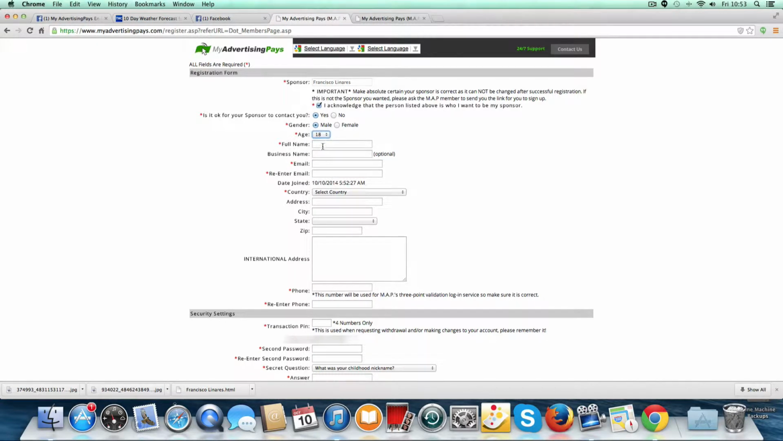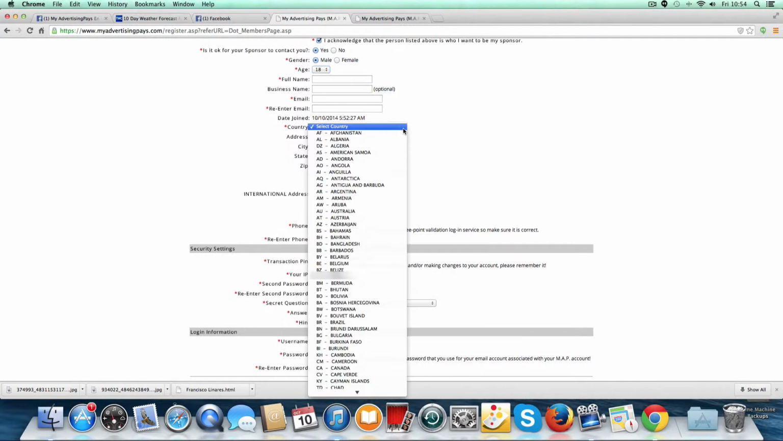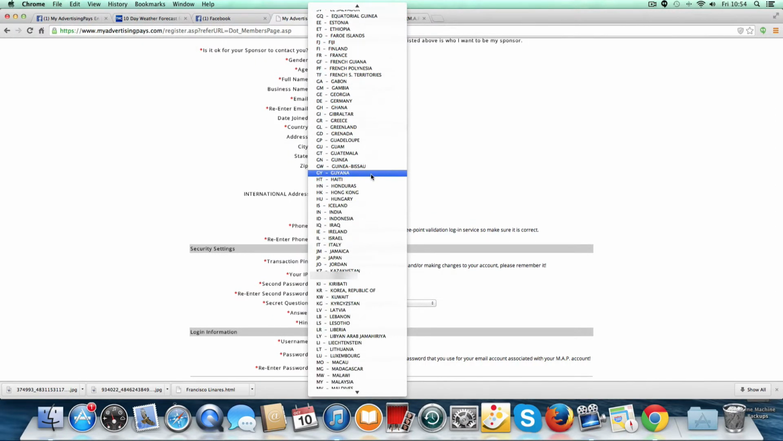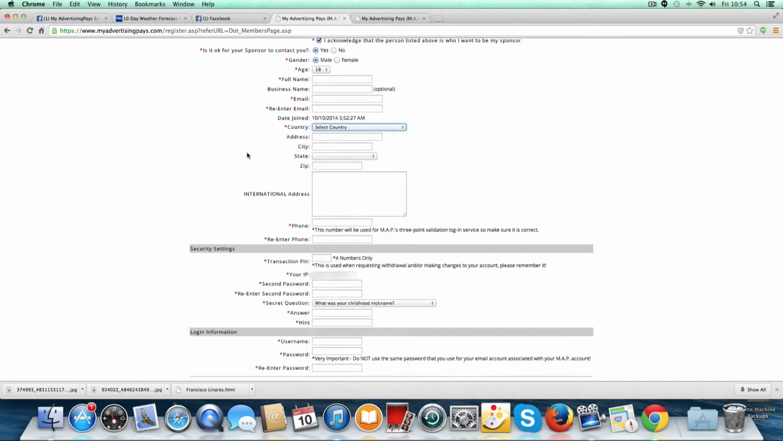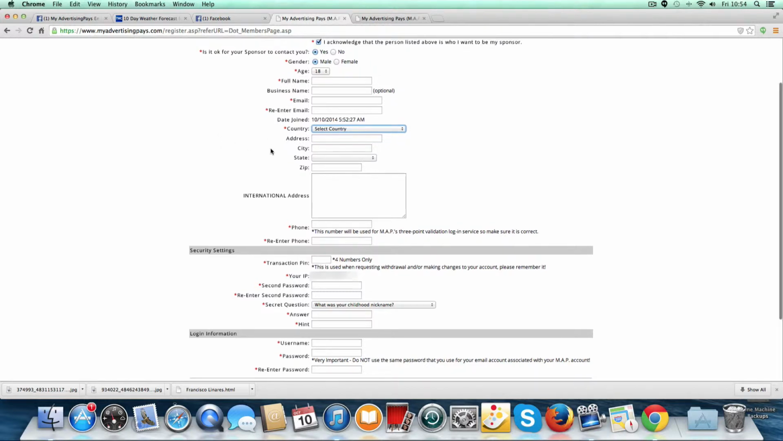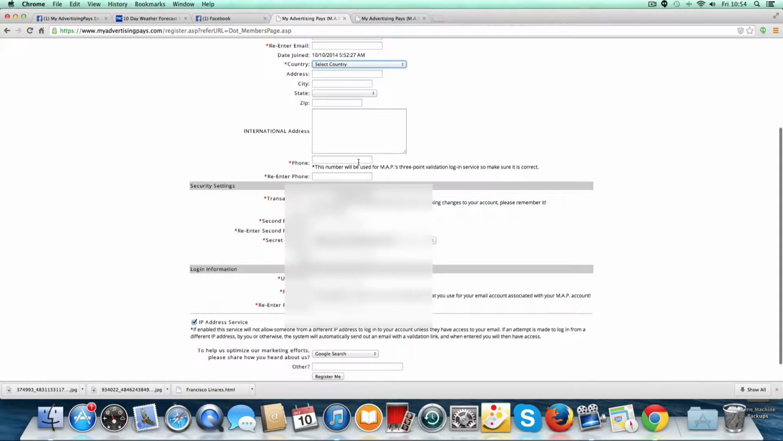In here you have to put your full name. Then you put your email address and then enter your email address again. Here you put which country you are in, so just click one of those. And here you have to put your address, and then your phone number.